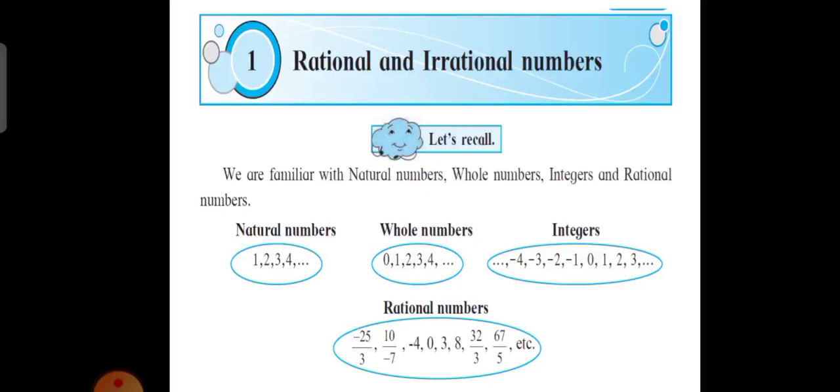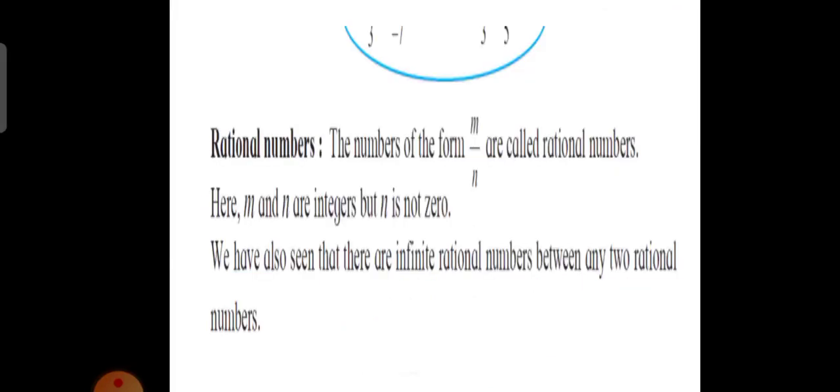Rational numbers are all those numbers which can be expressed in the form of P upon Q, where Q should not be equal to 0. Means this is a set of numbers which can be written in the form of P upon Q. P upon Q means what? P upon Q means in the form of fractions. Only the denominator of the fraction should not be equal to 0. So rational numbers are those numbers which can be expressed in the form of fractions, simple fractions, also decimal fractions, that we are going to study in this lesson.